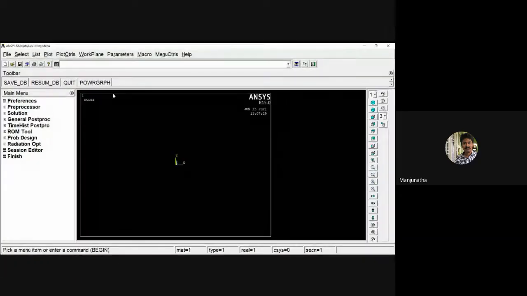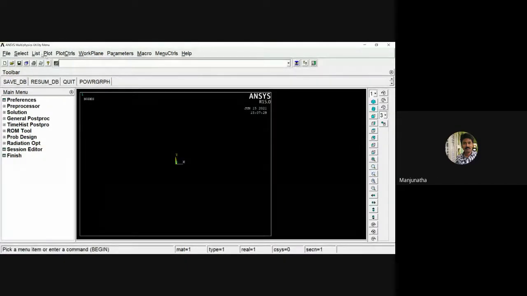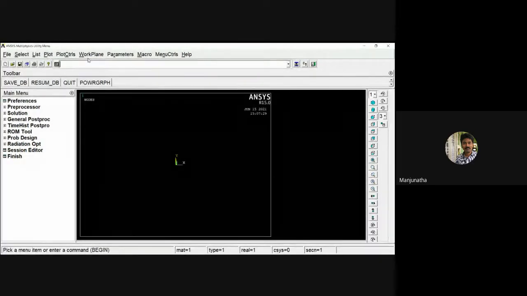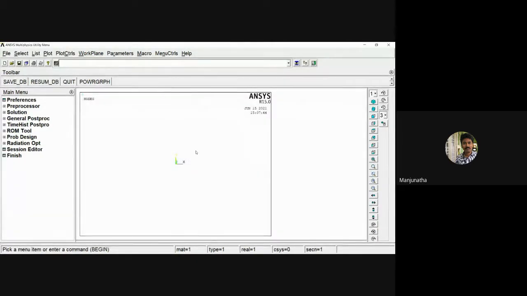Can you notice the ANSYS screen? Yes, sir. Fine. Now I'll go to plot controls, style, colors, reverse video. So it gets transformed into widescreen.